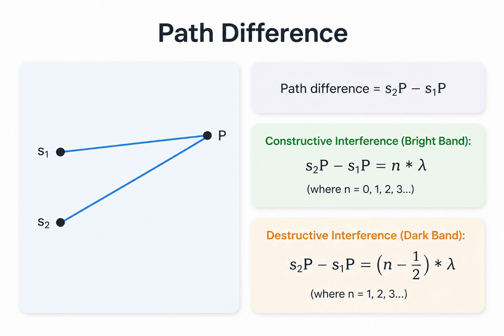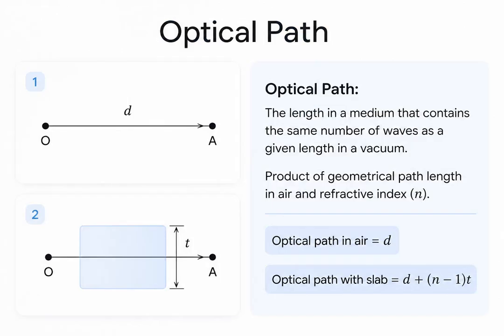To determine whether constructive or destructive interference occurs at a specific point, we look at the path difference. This is simply the difference in the distance traveled by the two waves from their respective sources to the point of overlap. Let us call it point P. If the path difference is 0 or a whole number multiple of the wavelength, the waves arrive in phase, creating a bright band of constructive interference. If the path difference is an odd multiple of half a wavelength, they arrive out of phase, creating a dark band of destructive interference.